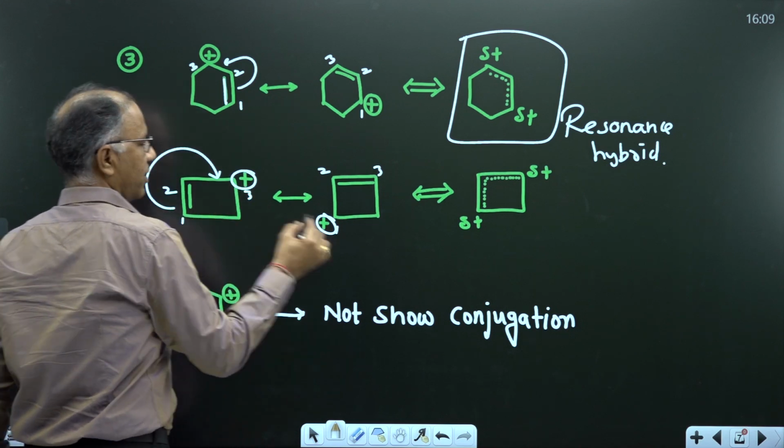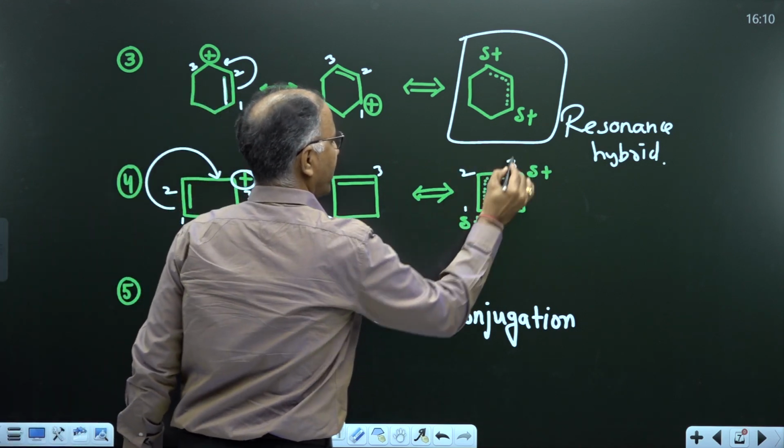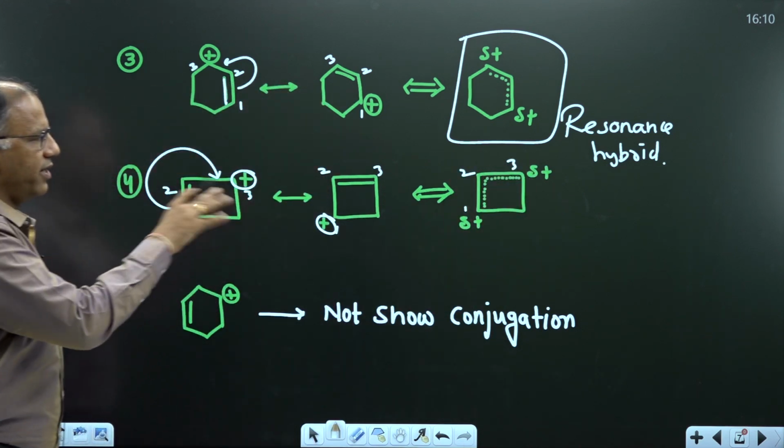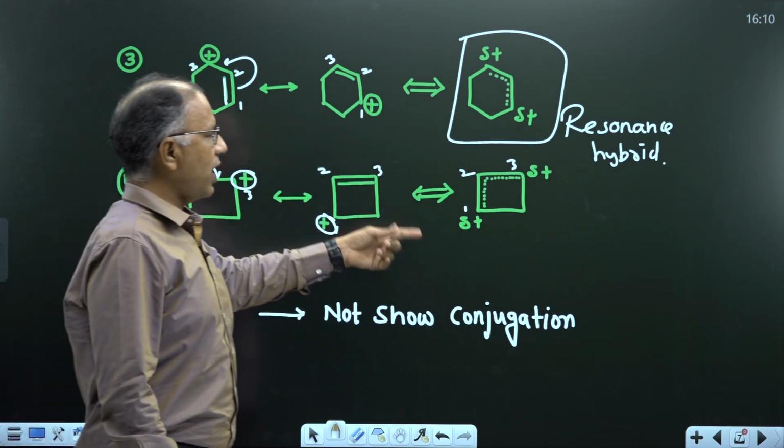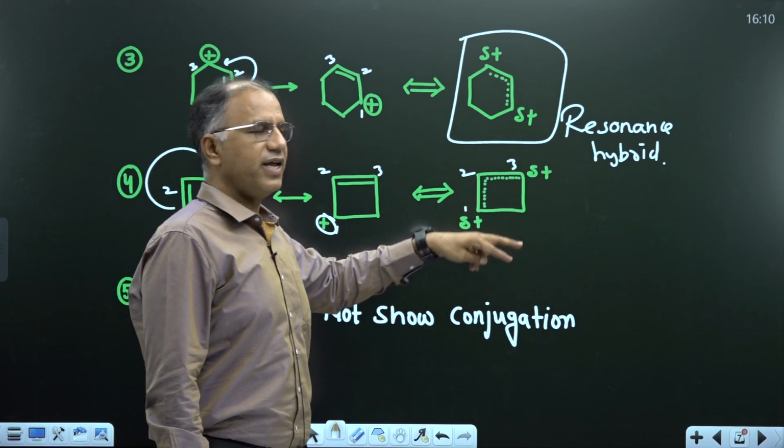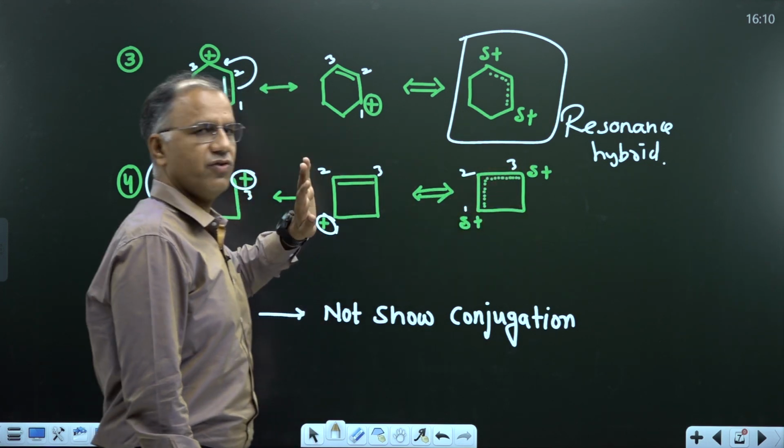How to draw hybrid? There is a resonance hybrid in 1, 2, 3. Double bond character between 1, 2, 3. In this case, they are equal stability. This means we can draw hybrid as delta plus, or we can write plus half in resonance hybrid.